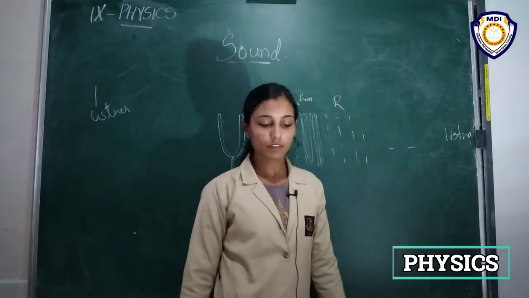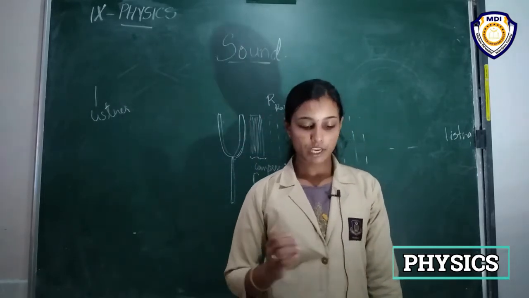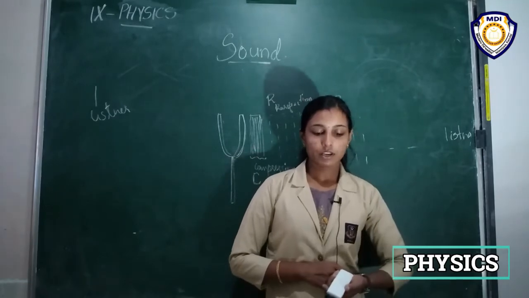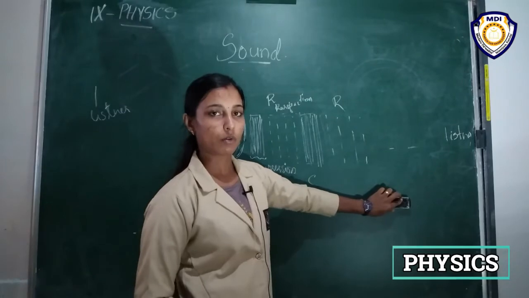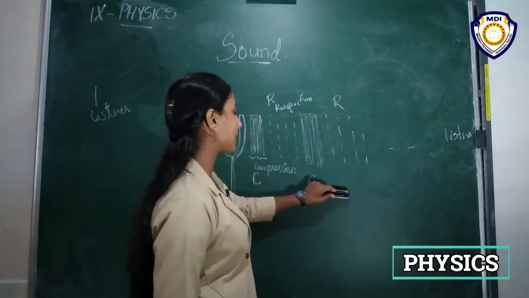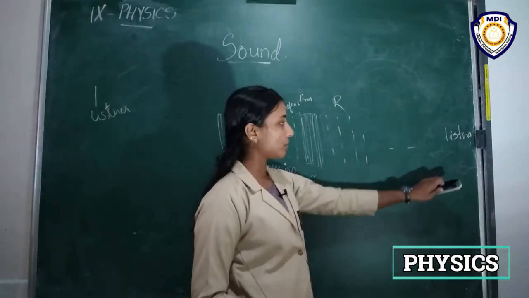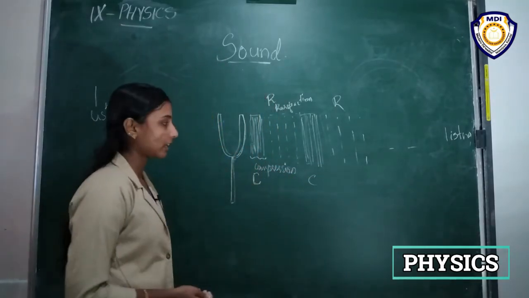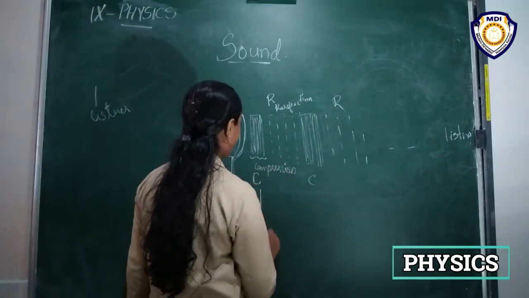So the propagation of sound can be visualized by the propagation of density variation or pressure variation in the medium. This is the medium through which the sound is propagating, and it makes a compression region, then a rarefaction region, then again a compression region, rarefaction region. Like that it moves forward up to where it reaches the listener's ear, right? So we can also represent it by a wave.